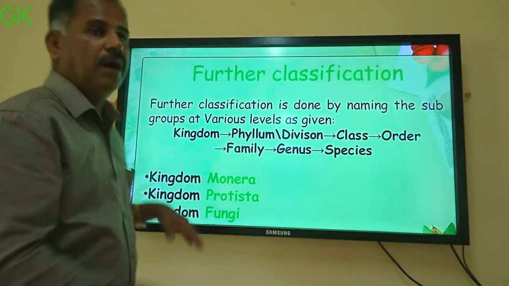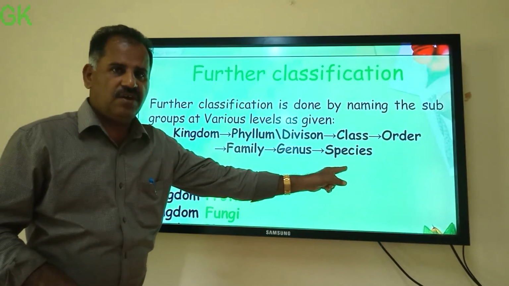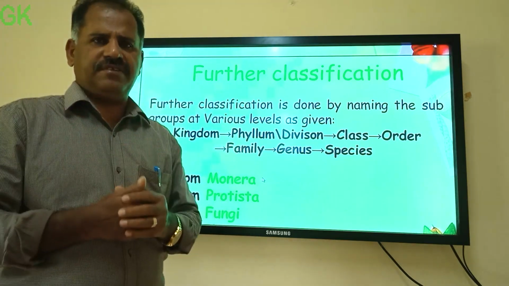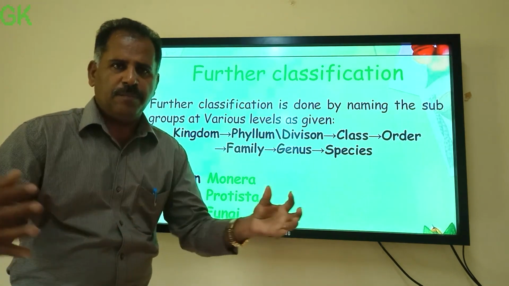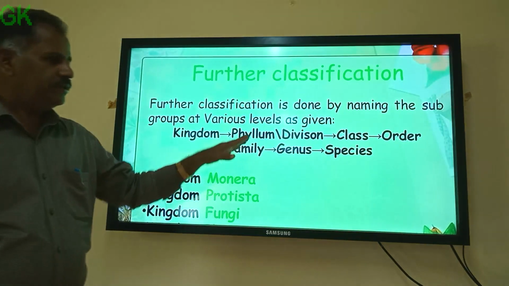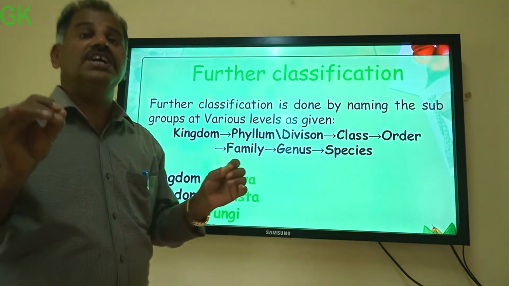Species is the lowest level of classification. It means they are very much similar and can breed among themselves. A group of similar species becomes what is called genus.